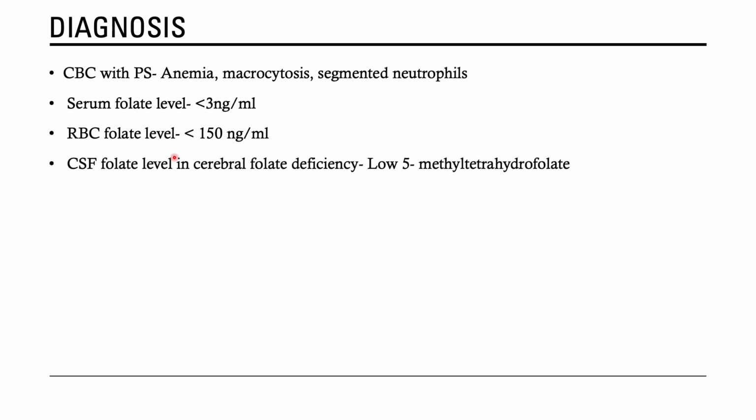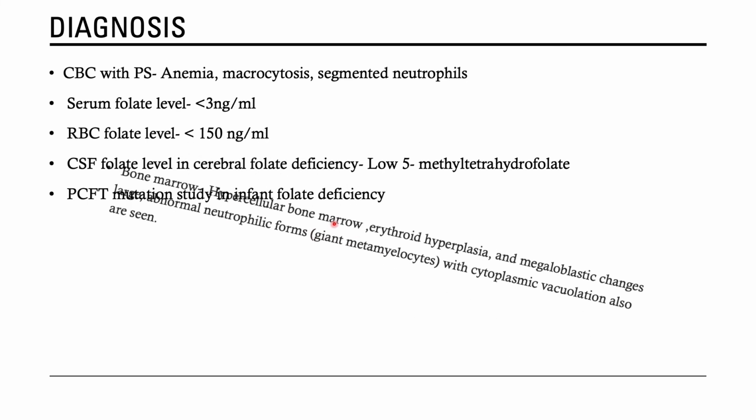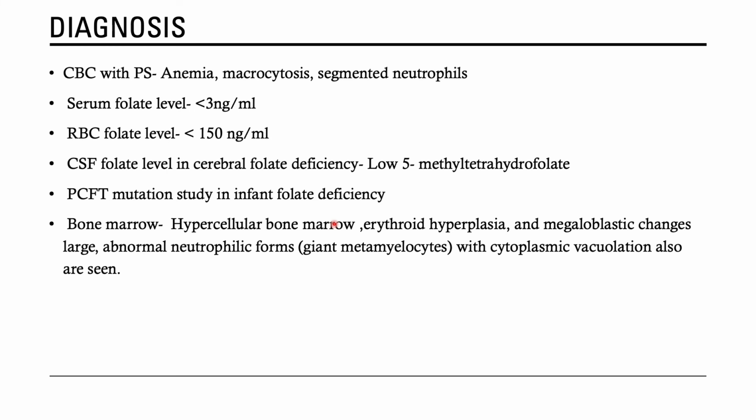Fourth, if we are suspecting cerebral folate deficiency, we can order CSF folate level. CSF folate level will be low despite normal blood folic acid level. Fifth, we can order PCFT mutation study if we are suspecting infantile folate malabsorption. And sixth, we can do bone marrow in some cases to rule out other differential diagnoses.